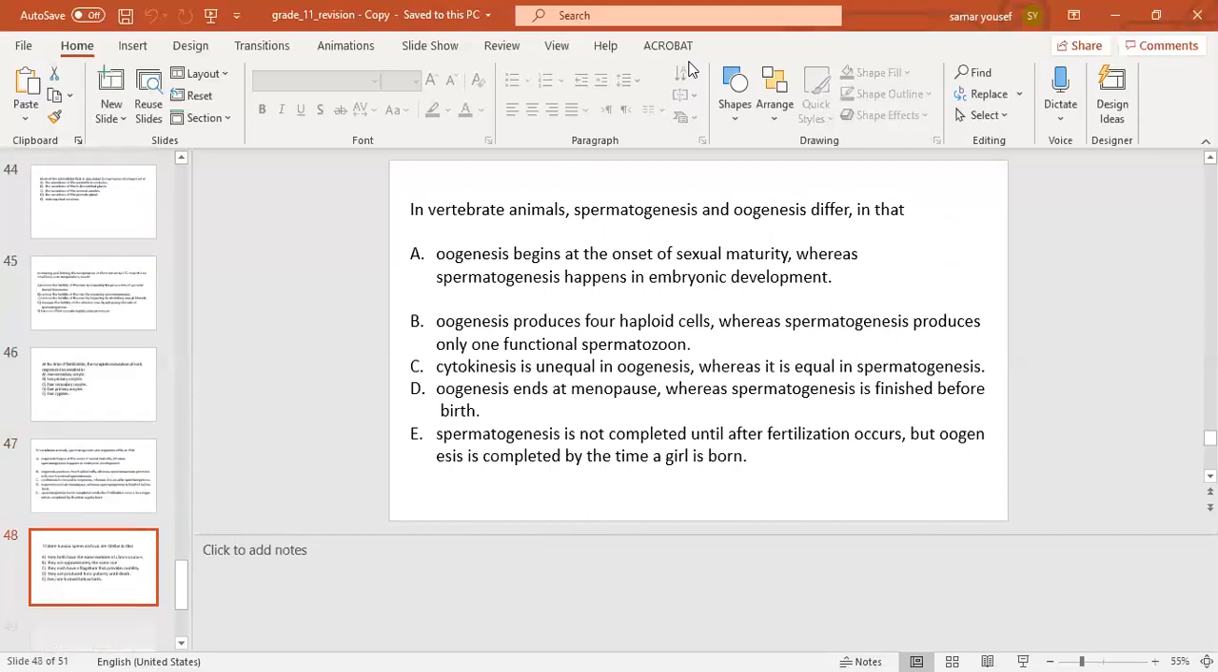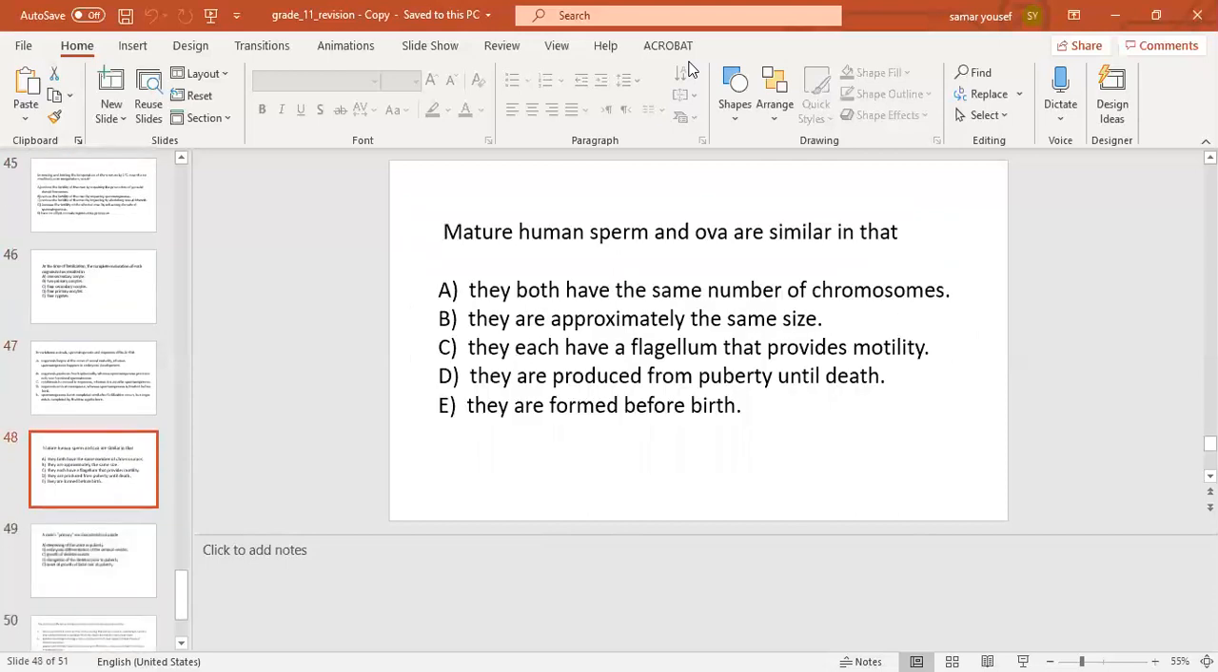The next question: mature human sperm and ova are similar in that they both have the same number of chromosomes, and it is the correct answer.